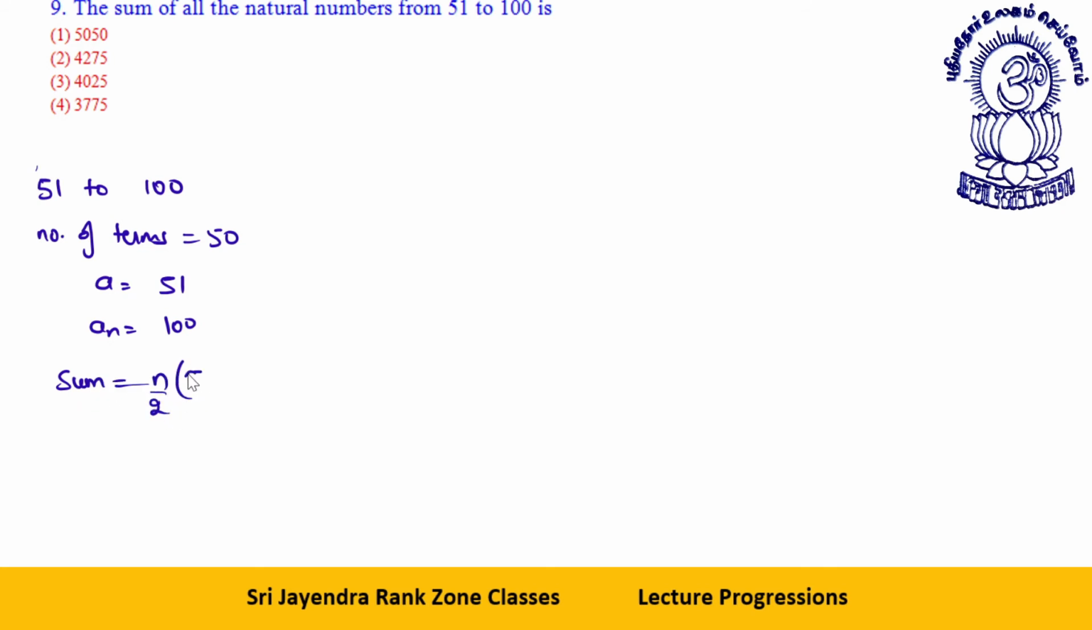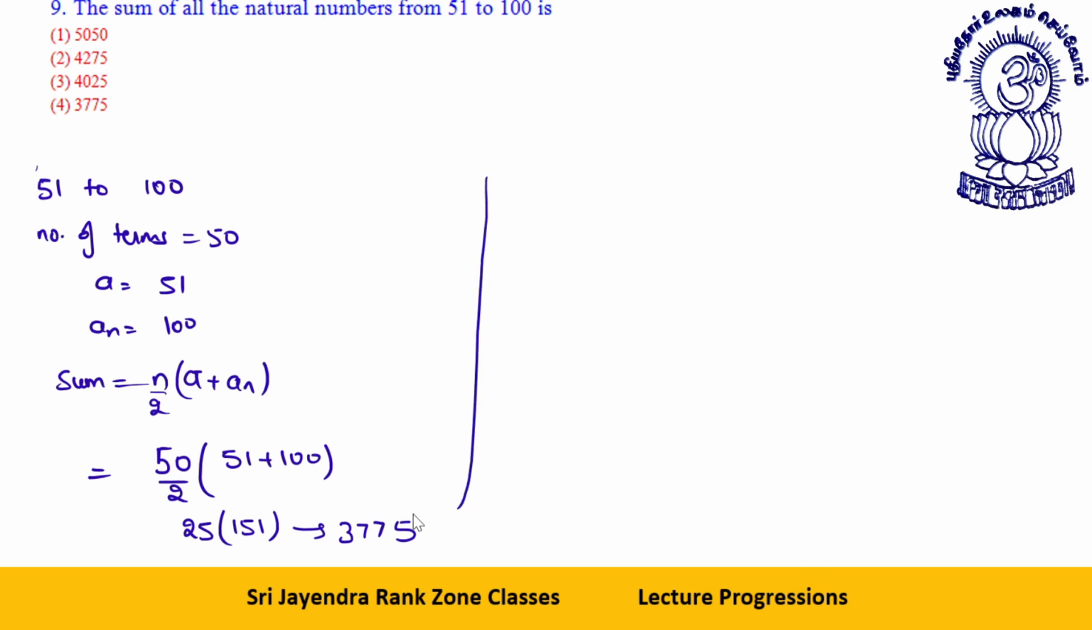So sum will be what? N by 2 into A plus An. 50 by 2 into A is 51 and this is 100. 25 into 151. Clear? See, 25 into 1, 25, 2 carry. 25 into 15, 375. 2 carry, 377. This is one way.